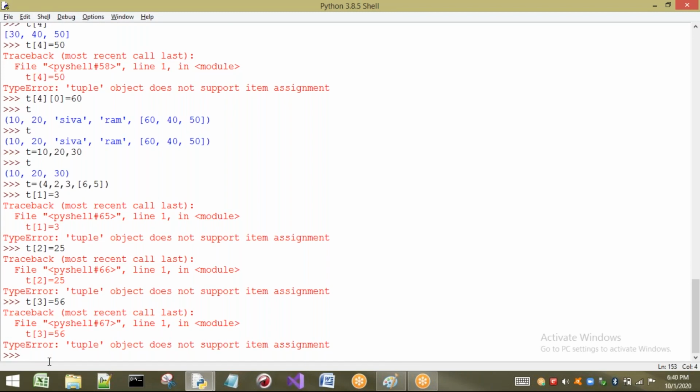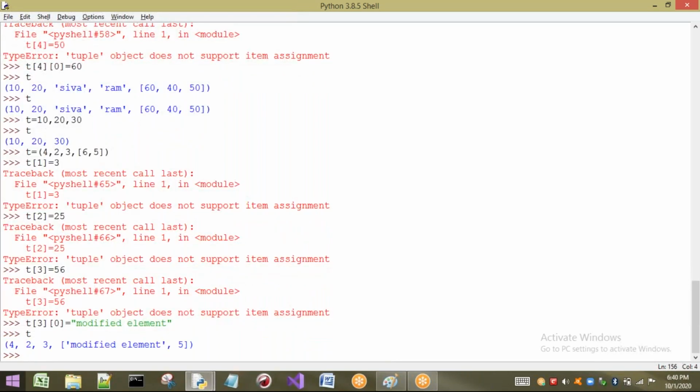But what can I do? Inside that list I can modify, that is t of 3 of 0 equal to, just I will take one string, that is modified element. Then what happens if I print t? So this is the modified element. Before it was, I think, some 6. Now it becomes whatever element I have inserted, and that is placed here. It can be done.